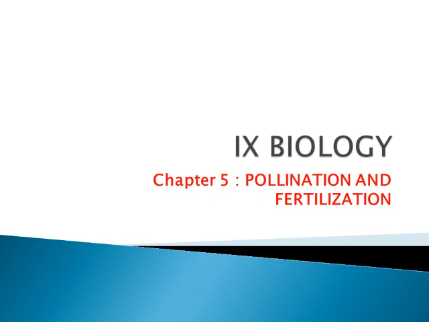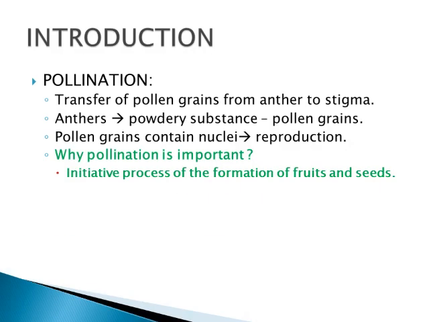What is pollination? Pollination is the transfer of pollen grain from anther to stigma. This is a very simple definition for pollination. That is transferring the pollen grains from anther to stigma. Anthers contain a powdery substance called pollen grains.